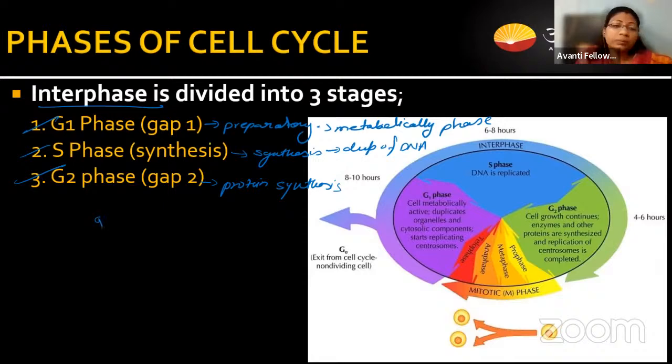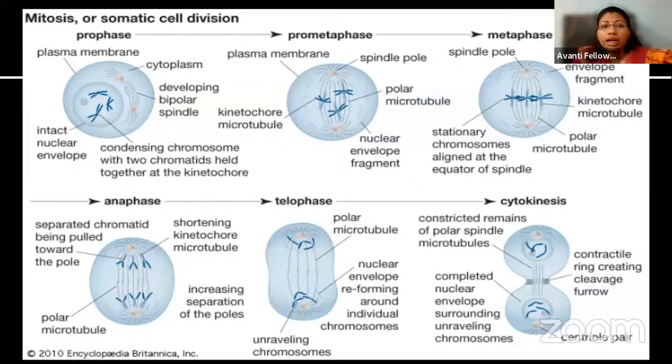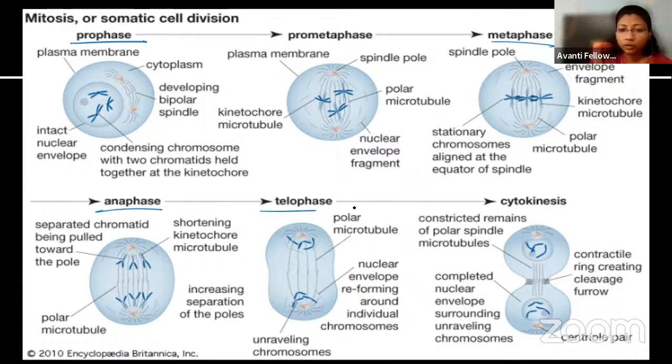Interphase makes up about 95% of the time of a cycle. If we take a human cell, 24 hours are required for a cell to divide, out of which 21 hours go to interphase, and only 3 hours are required for the mitosis or meiosis. Here you can see the M phase, or division phase, is divided into 4 basic phases: prophase, metaphase, anaphase, telophase, which are followed by cytokinesis.